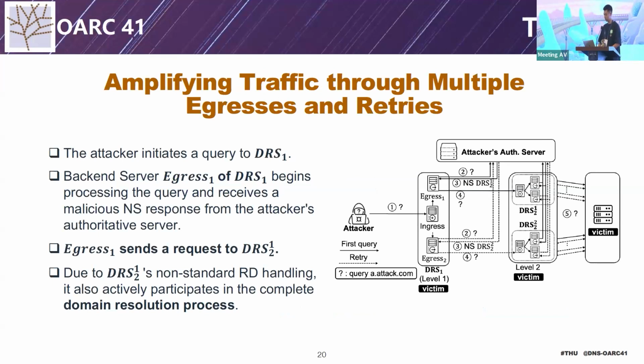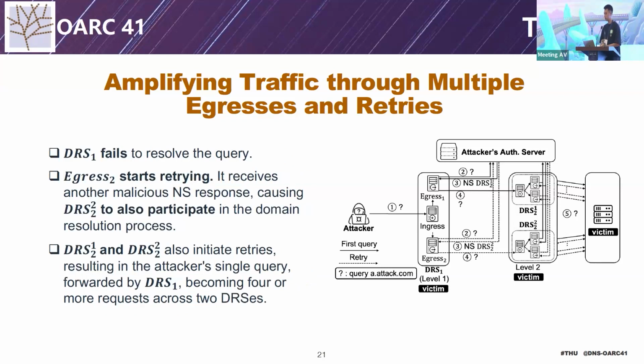Due to not honoring the RD flag, DNS21 will skip the resolution process. After timeout, since there is no response from DNS2, DNS1 fails to resolve the query. It invokes egress2 to retry.